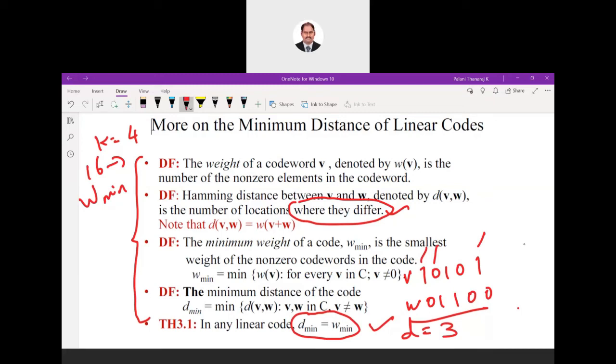Likewise you have to try all the paired combinations of the code words, put them in a list, and then find the minimum of those values. That is your d min. This is going to be equivalent to your weight min. If it is a linear block code, d min, the minimum Hamming distance, has to be equal to the minimum weight of the code words. That is what is given in this statement.